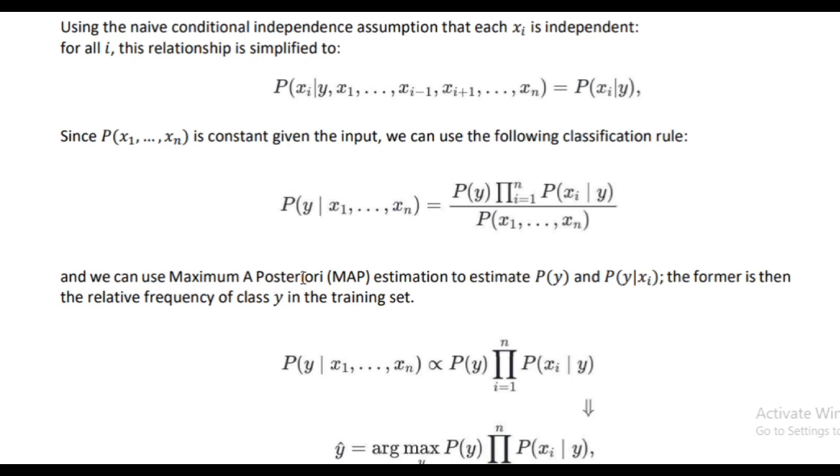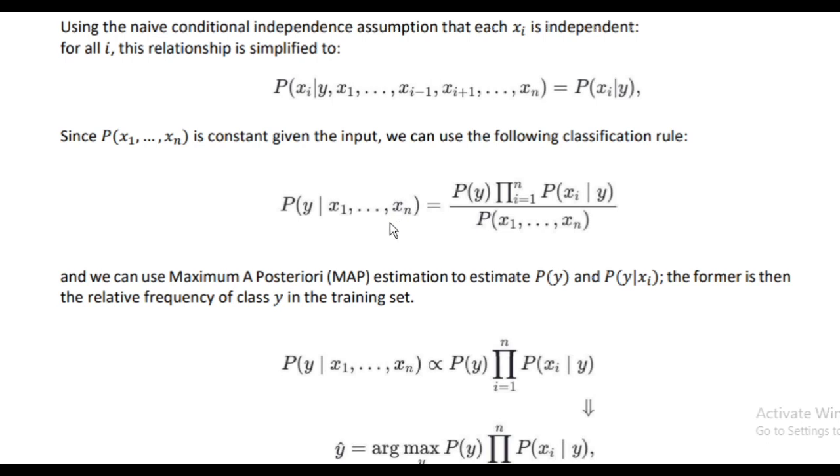Since probability of x1 to xn is constant given the input, we can use the following classification rule. Probability of y given x1 to xn is proportional to probability of y times the product, multiplication sign, of probability of xi given y, where i iterates from 1 to n, divided by probability of x1 to xn. And we can use maximum a posteriori, that is MAP estimation, to estimate probability of y and probability of xi given y.